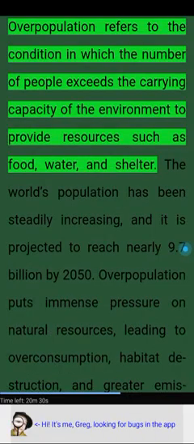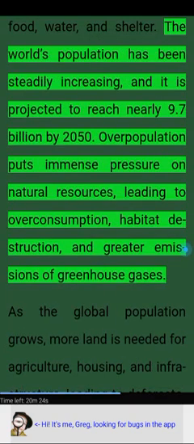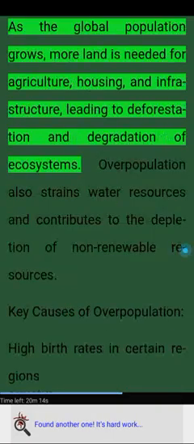4. Overpopulation. Overpopulation refers to the condition in which the number of people exceeds the carrying capacity of the environment to provide resources such as food, water, and shelter. The world's population has been steadily increasing, and it is projected to reach nearly 9.7 billion by 2050. Overpopulation puts immense pressure on natural resources, leading to overconsumption, habitat destruction, and greater emissions of greenhouse gases.